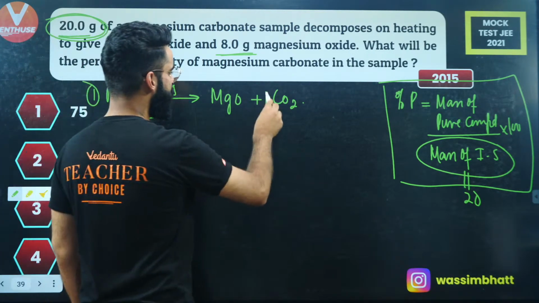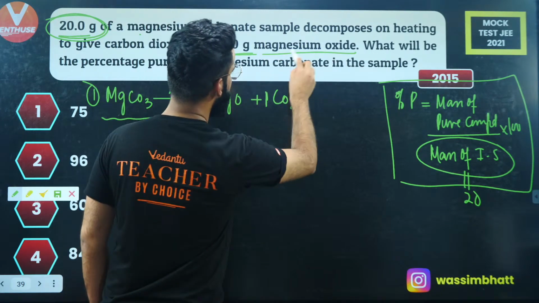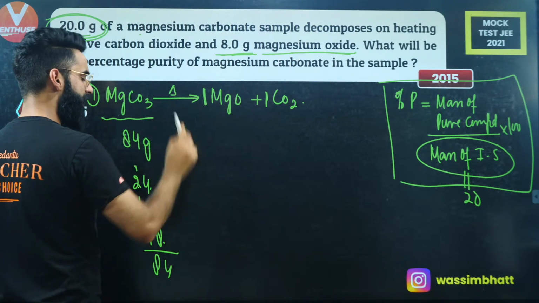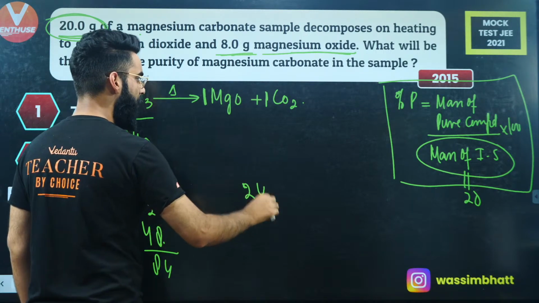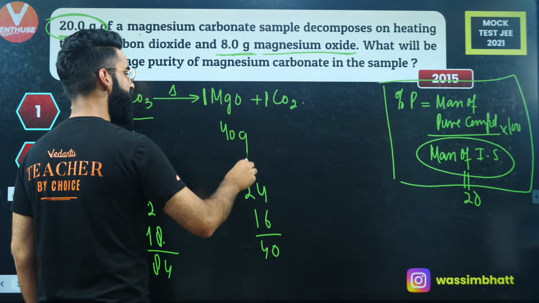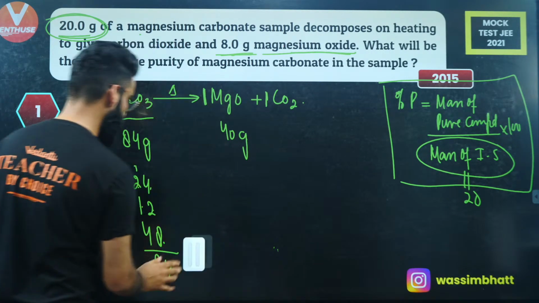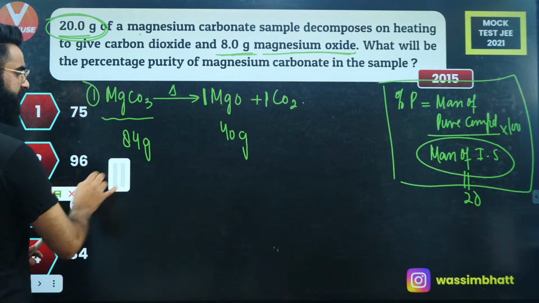What is the mass of 1 mole of carbon dioxide? Okay, I've got nothing to do with carbon dioxide. I've got something to do with magnesium oxide. What is the molar mass of magnesium oxide? Magnesium is 24. Oxygen is simply 16. The value comes out to be 40, right? So 40 grams is the mass of 1 mole of magnesium oxide, or you can say 40 grams is the molar mass of magnesium oxide, correct? Now people understand.